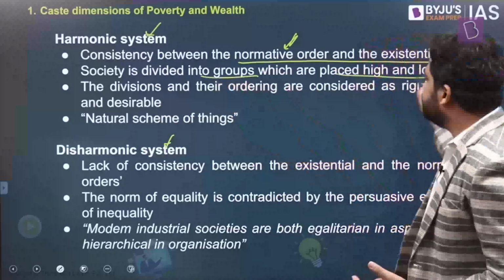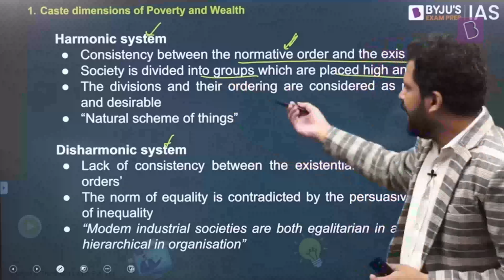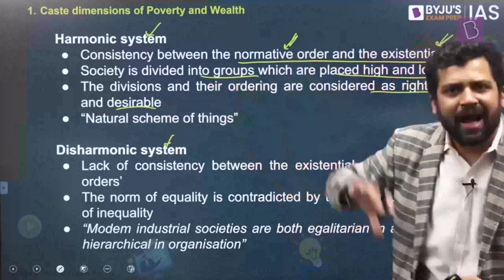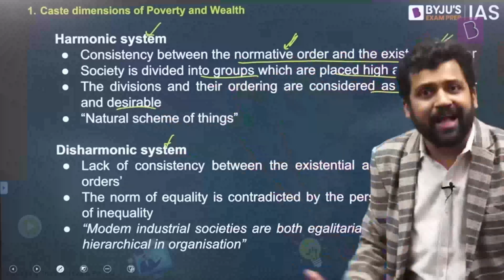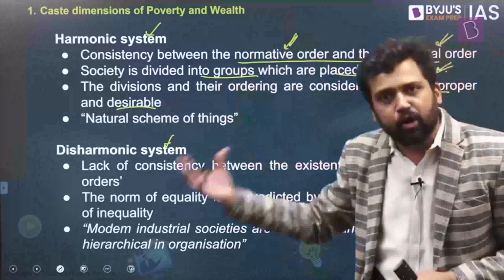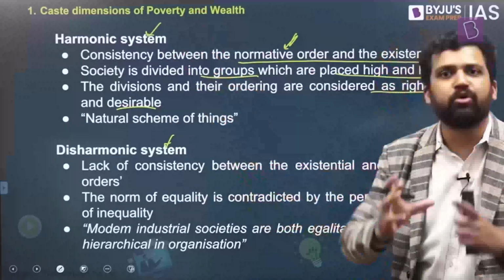Example: if society is divided into groups in which people are placed high and low, and people think, the value system also talks about these things, that there will be some form of inequality. There will be some people who are high, some people who are low, and it is something which is kind of natural for any society. For example, the caste system talks about that. There will be some people who are at the top, there will be some at the bottom. So the norms are saying that, and in reality also that is the case. Some people are at the top and some people are at the bottom. So this is an example of a harmonic system.